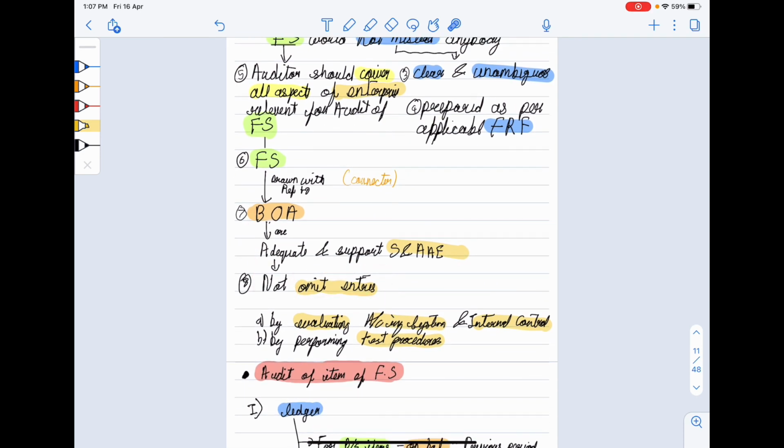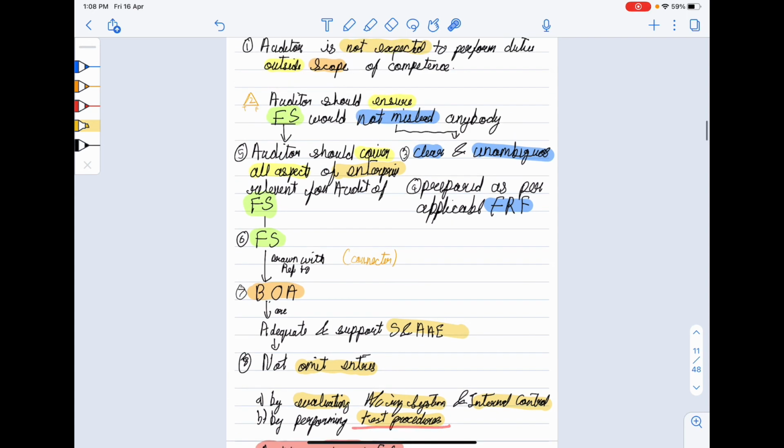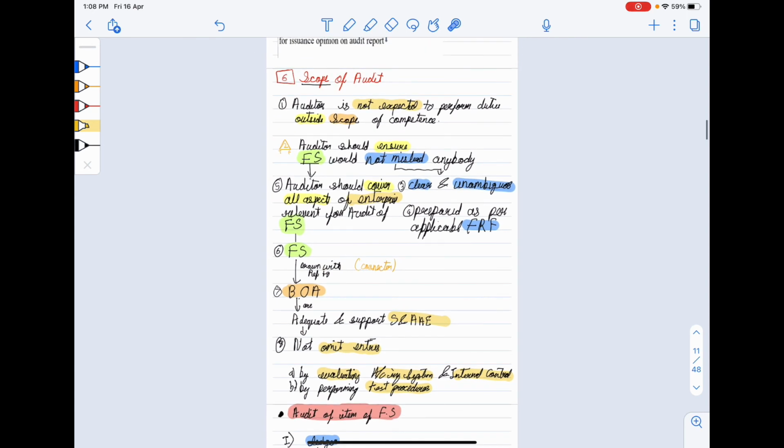And when will all this happen? When auditor evaluates books, accounting system and internal control, and by performing test procedures. So by evaluating accounting system and internal control, and by performing test procedures, he could check all these points.